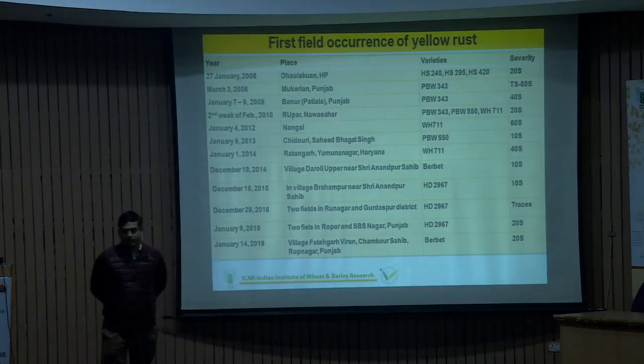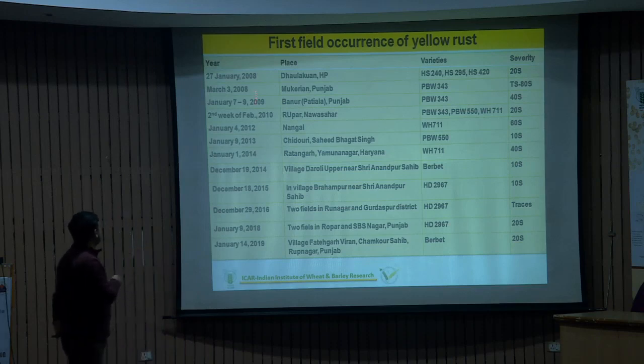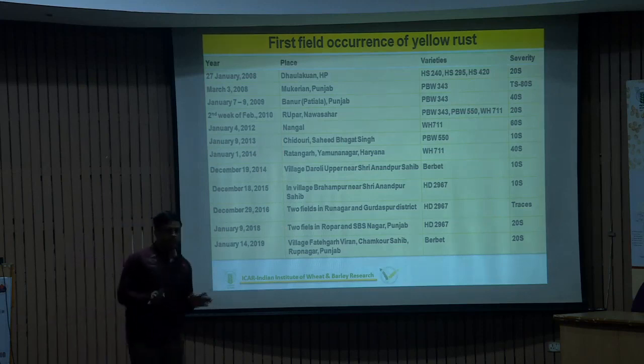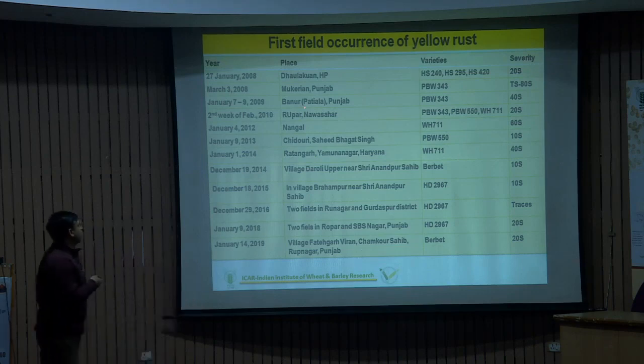As I already mentioned regarding yellow rust, if we go back to 2008 to 2019, we get information that the infection of yellow rust was first reported from Himachal Pradesh, the Shivalik Hills. The survey from 2008 to 2019 clearly shows that the Shivalik region is one of the hot spot regions, because the first report of occurrence of yellow rust is from this particular belt, and on different types of varieties.